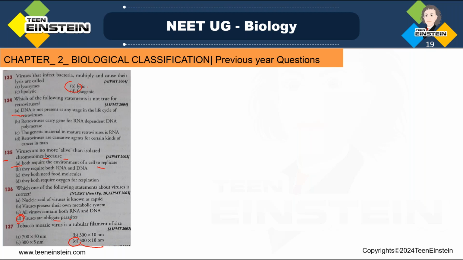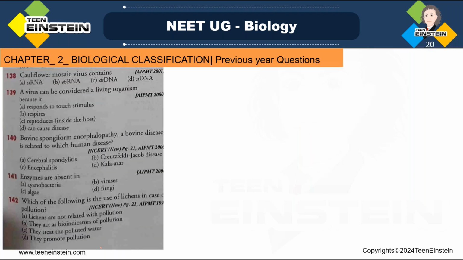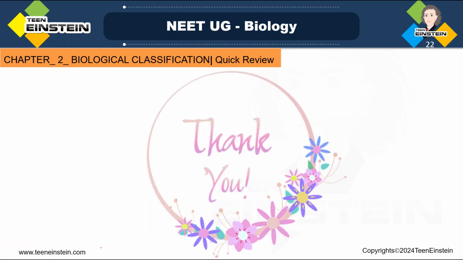So these are the maximum possible questions asked over these many years. I hope you have got a very good idea of this chapter, and some more repeated questions are there. We have already discussed those parts, like the virus, again the virus and the lichen part.